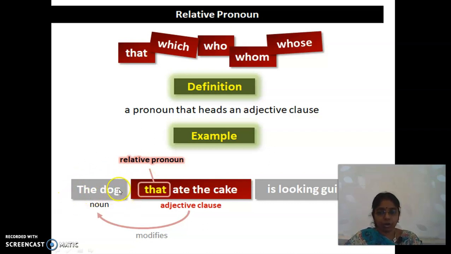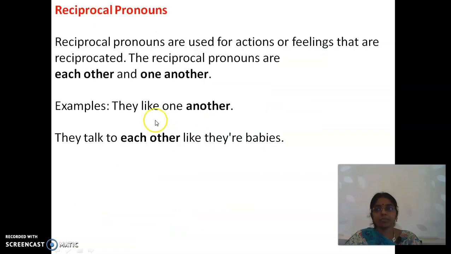The dog ate the cake. But what we are saying is, the dog that ate the cake is looking guilty, right? That acts as a relative pronoun. Are you able to understand this till now?